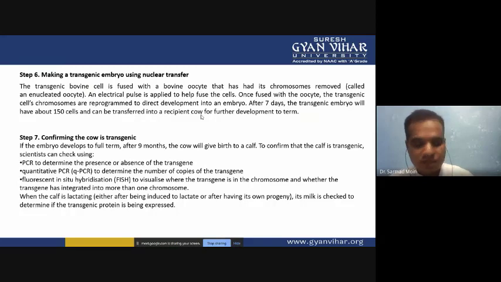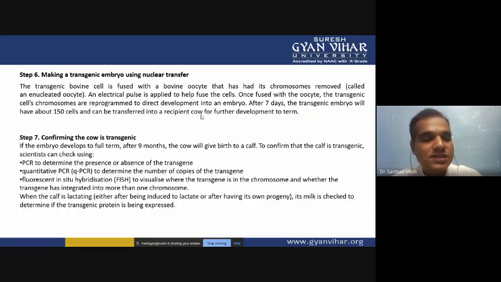Then using quantitative PCR, we can determine the number of copies present in the transgenic animal. With qPCR, we can determine how many copies of the gene are present in the animal. We can isolate genomic DNA from the cells, and the number of copies can also be identified using quantitative PCR.